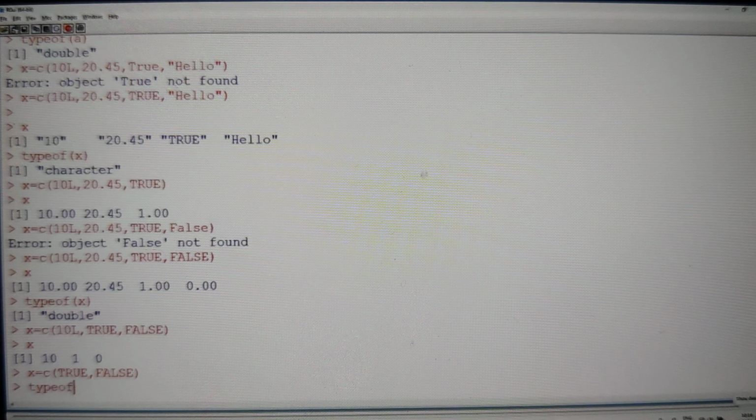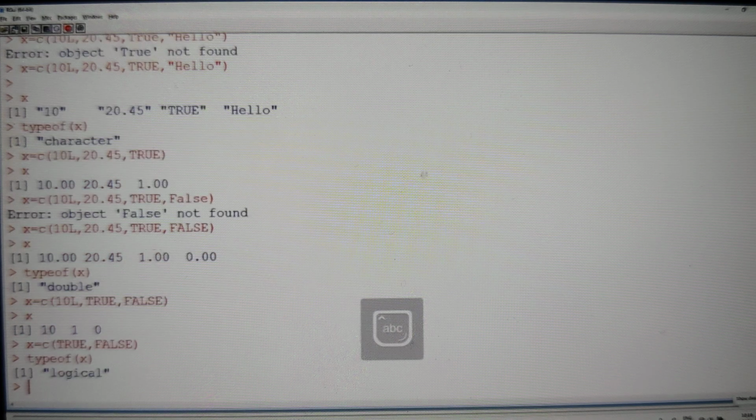So what is typeof x? You can see that it is a logical vector. Vectors are a collection of whatever type you require, a collection of the same type. Even if I give different types, such as integers, floats, doubles, by default they will be converted into one common data type according to preference. The preference is first characters, second double, third integers, and fourth logical.